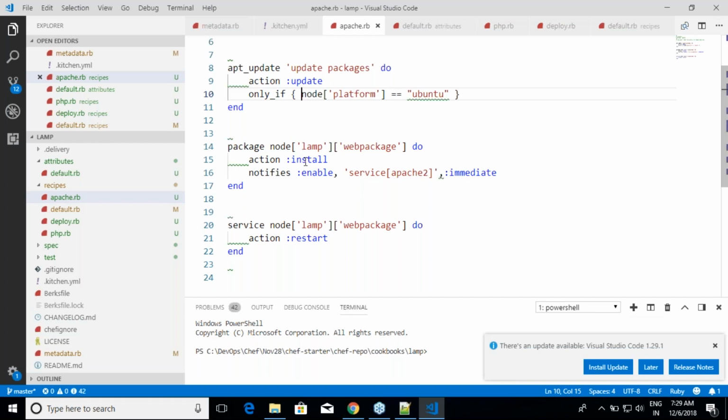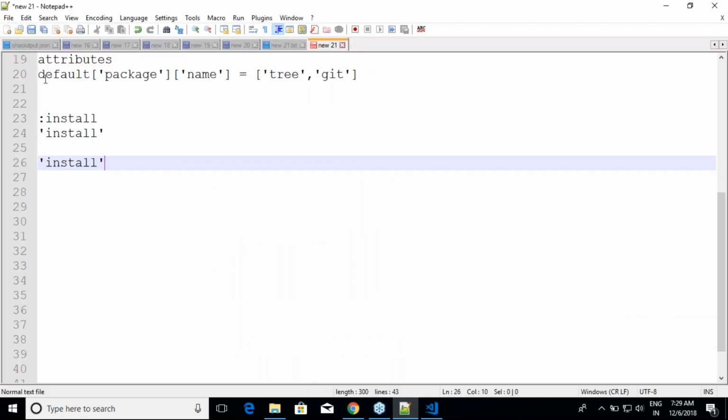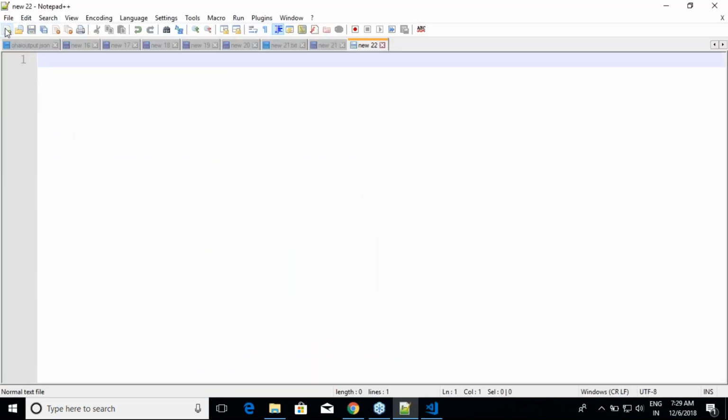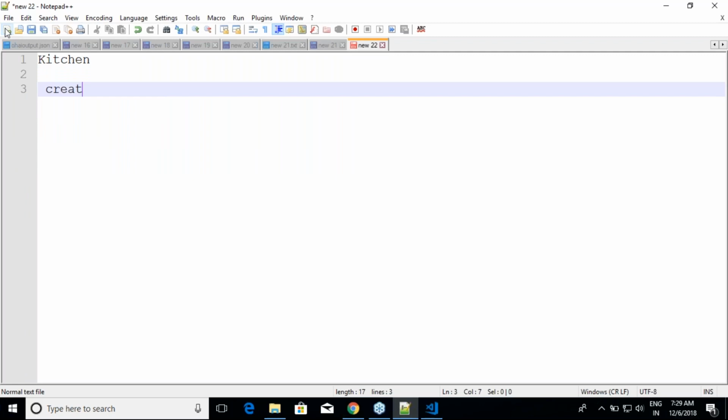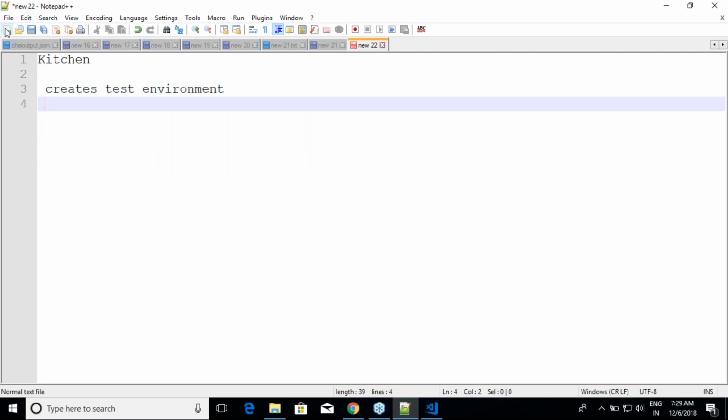Now I want to test this. What are the different things that are possible? Chef integrates with something called Kitchen. What Kitchen does is it creates a test environment.